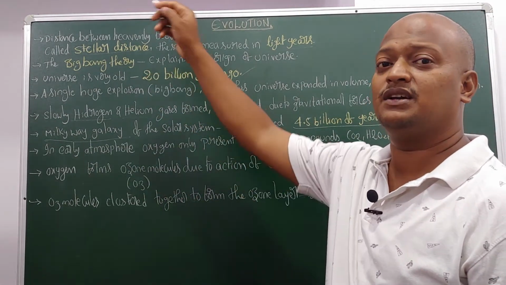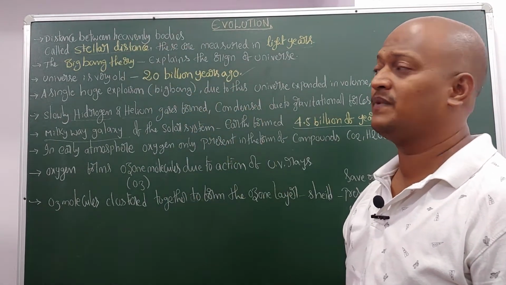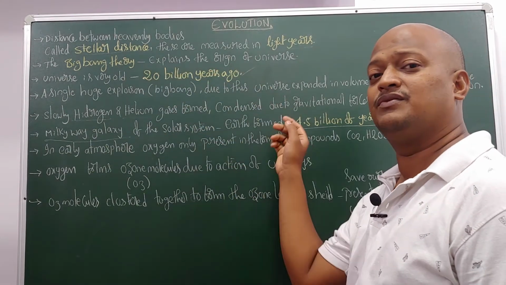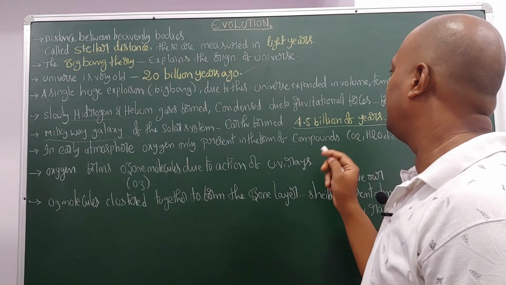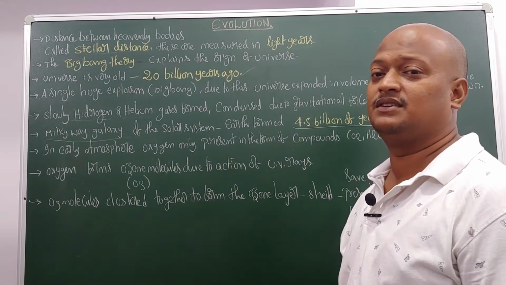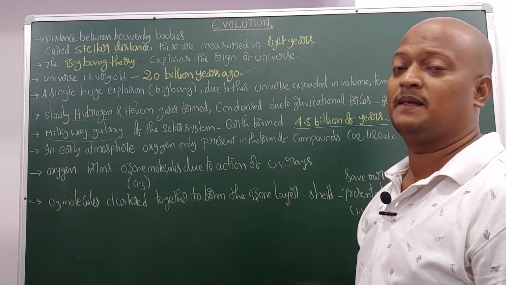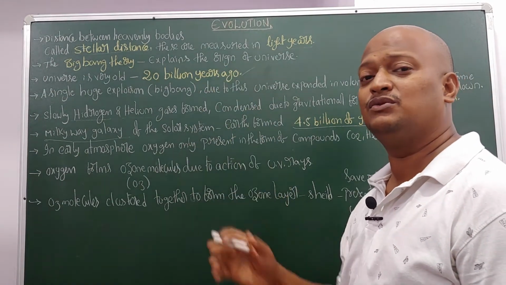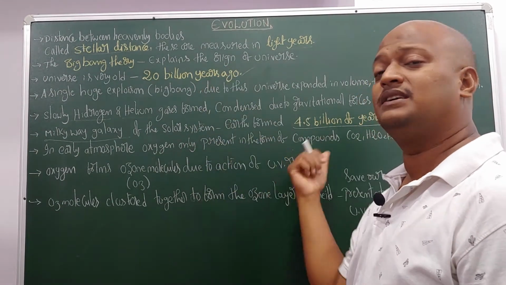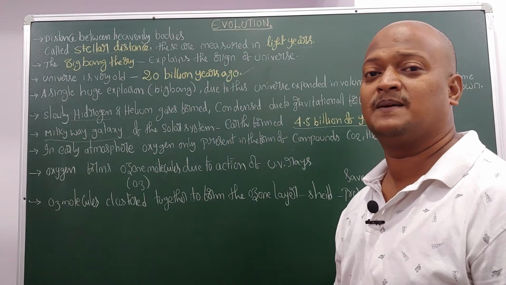The universe formed 20 billion years ago. After the formation of the universe, Earth formed 4.5 billion years ago. So whenever the universe originated after the Big Bang, the huge explosion, Earth formation did not take place immediately.